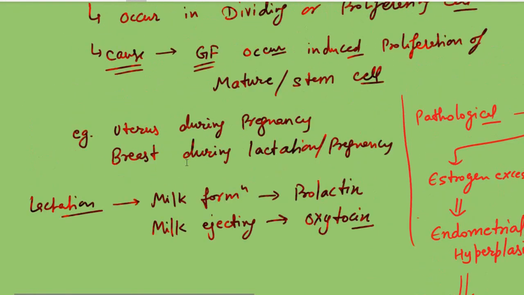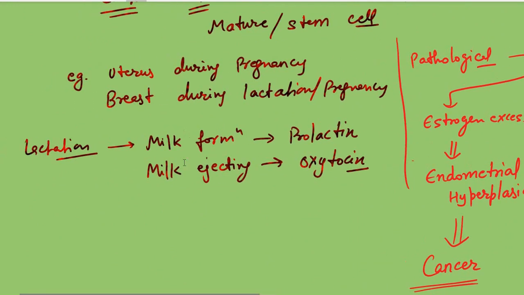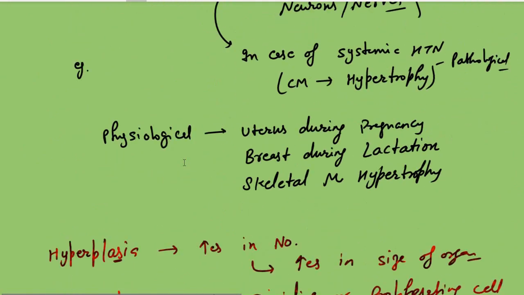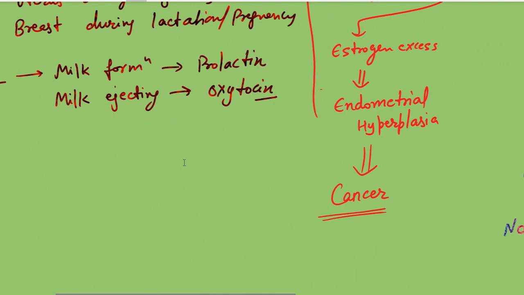Okay, so this is about hyperplasia and hypertrophy. Hypertrophy simply means increase in size, and hyperplasia simply means increase in number. Both lead to an increase in organ size.